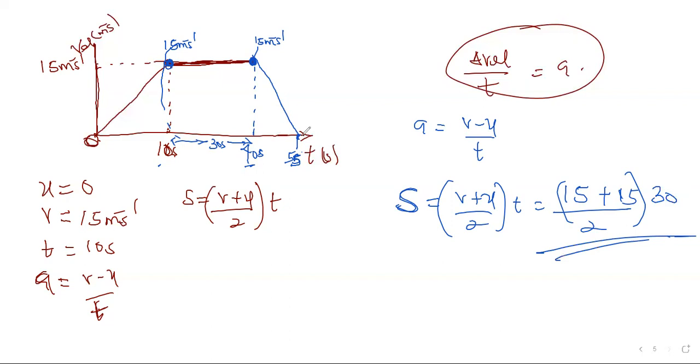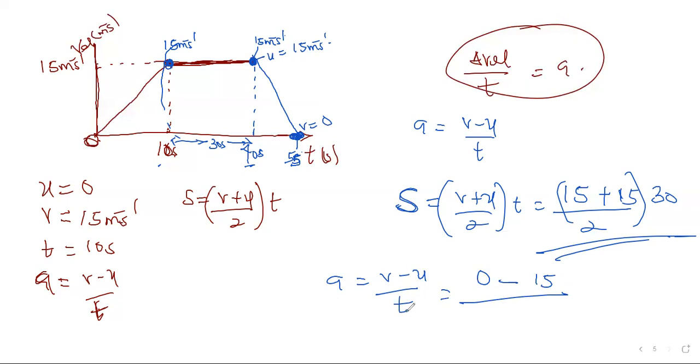While at the last stage here, the car now is brought to rest. The final velocity will become 0 when they ask you to calculate the deceleration, but the initial one, the one it was using before here, is what? 15 meters per second. So if you are calculating the retardation there, it's the same formula, but the v now is 0 minus u, the one it was using before, that's 15.